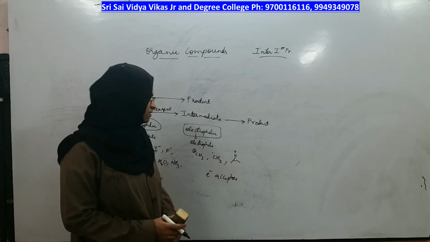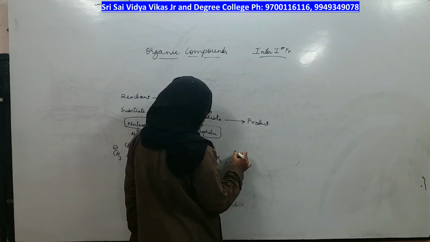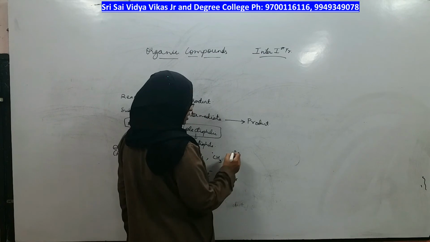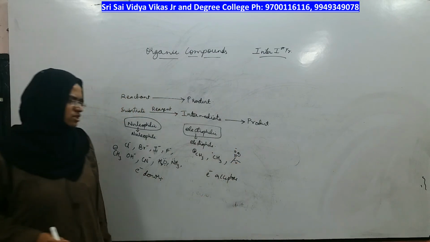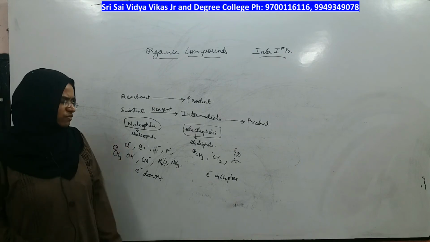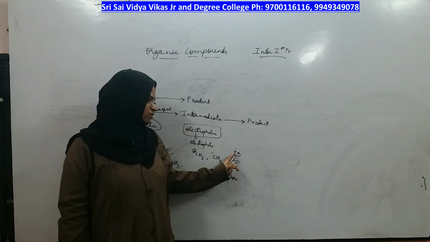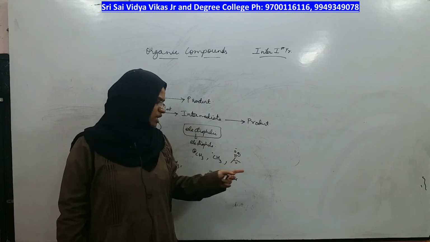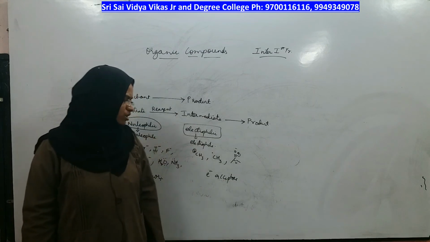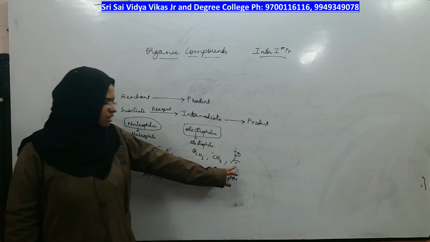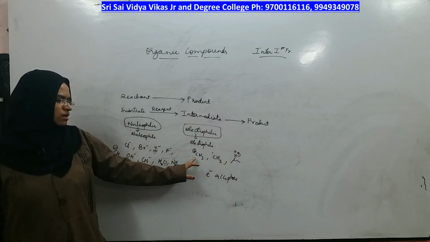Coming to the other, the carbonyl carbon, as it is present along with oxygen, oxygen being more electronegative takes away the electron and carbon gets a partial positive charge, but it is a neutral electrophile only. Why it is an electrophile is, it is in contact with oxygen, which makes the carbon electron deficient by attracting the electron towards itself. So even the carbonyl carbon is electrophilic in nature.